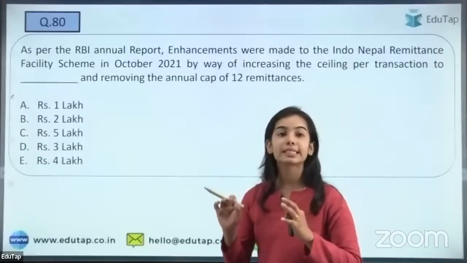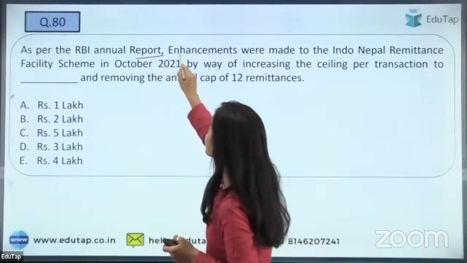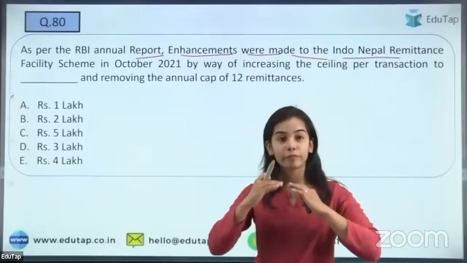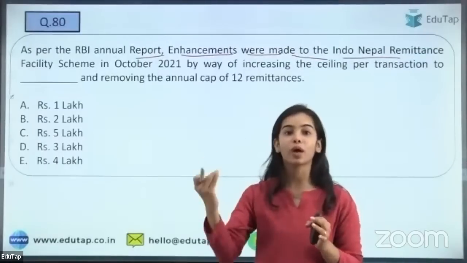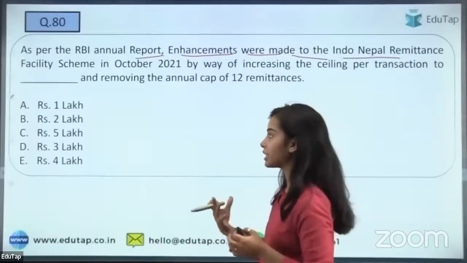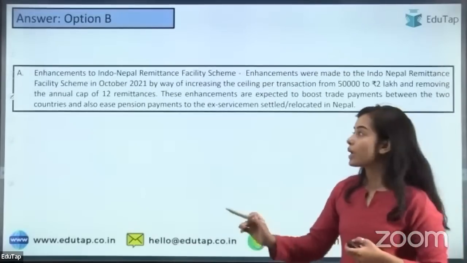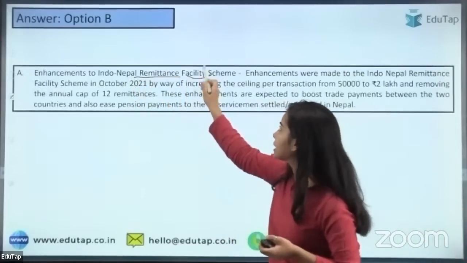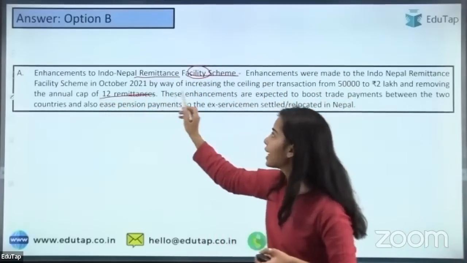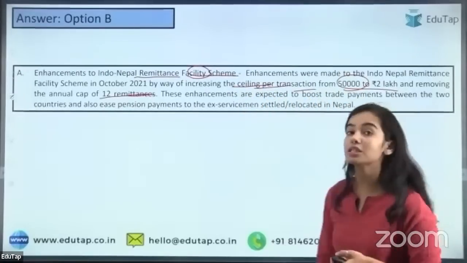So the next question, and this is the last question of today's session. As per the RBI annual report, enhancements were made to the Indo-Nepal remittance. The limit has been raised from 50,000 to what, that you have to tell. So the ceiling per transaction has been increased to 2 lakh. Yes, the right answer here is 2 lakh. So the enhancement to the Indo-Nepal remittance facility scheme has been made, the annual cap is 12 remittances, and the ceiling per transaction has been increased from 50,000 rupees to 2 lakh.